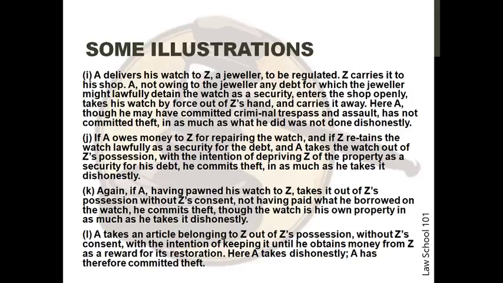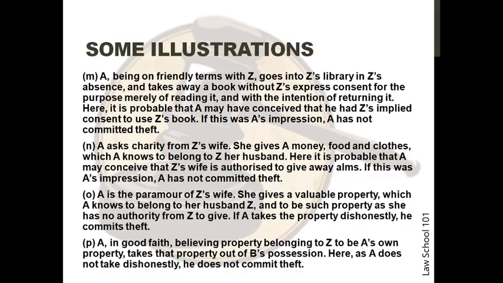In the next situation, A, being on friendly terms with Z, goes into Z's library in Z's absence and takes away a book without Z's express consent for the purpose merely of reading it and with the intention of returning it. Here, it is probable that A may have conceived that he had Z's implied consent to use Z's book. If this was A's impression, A has not committed theft.